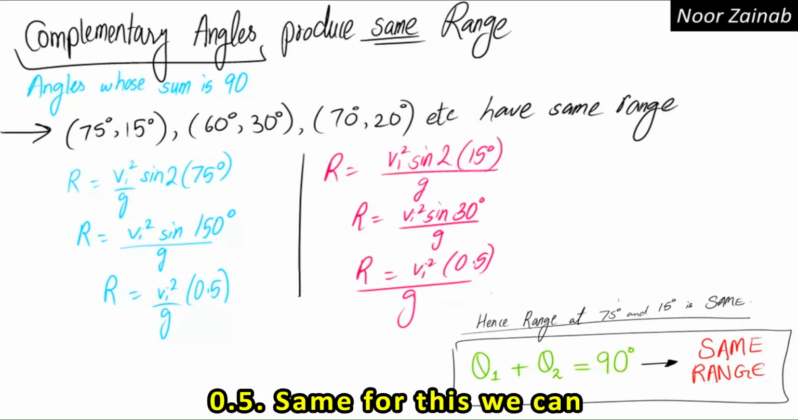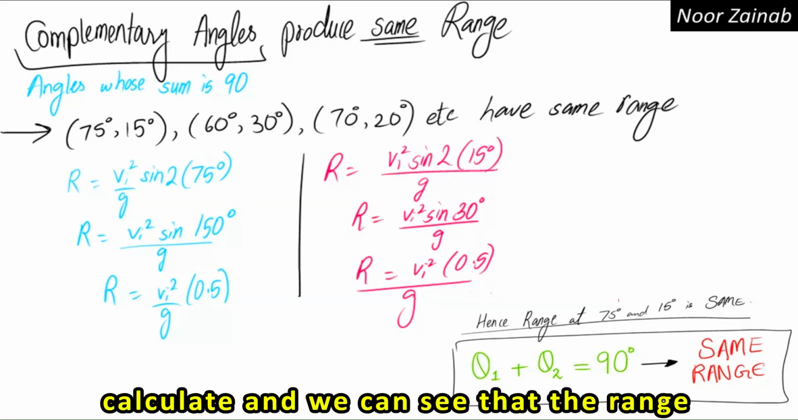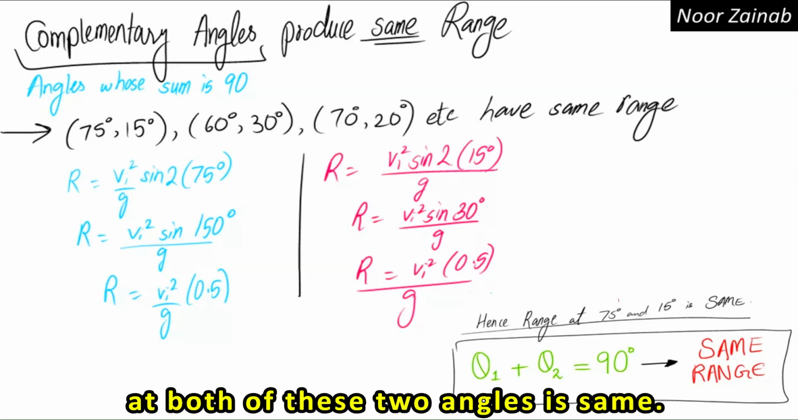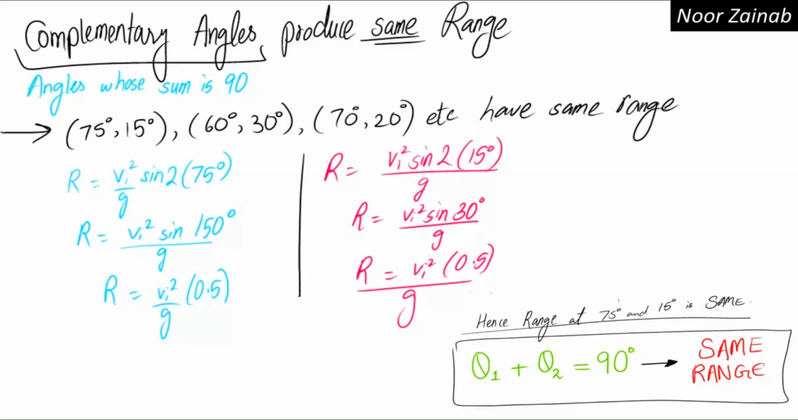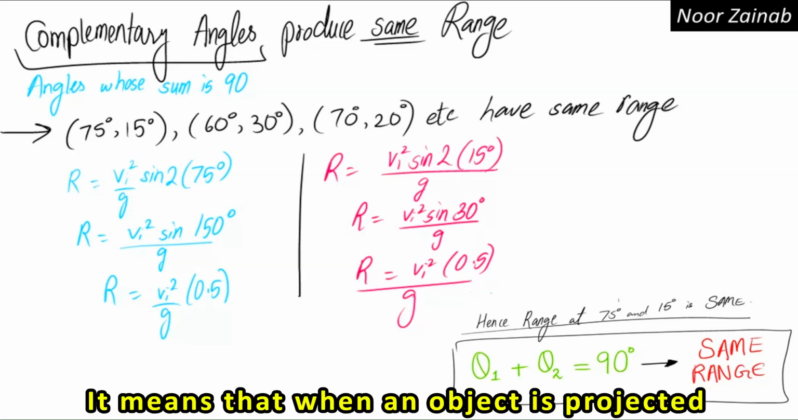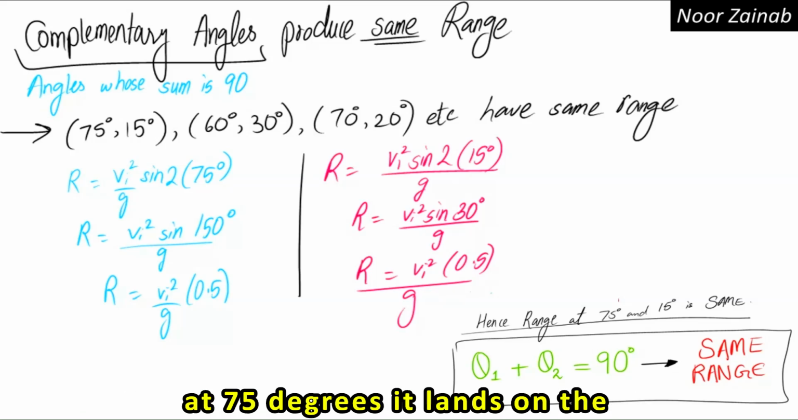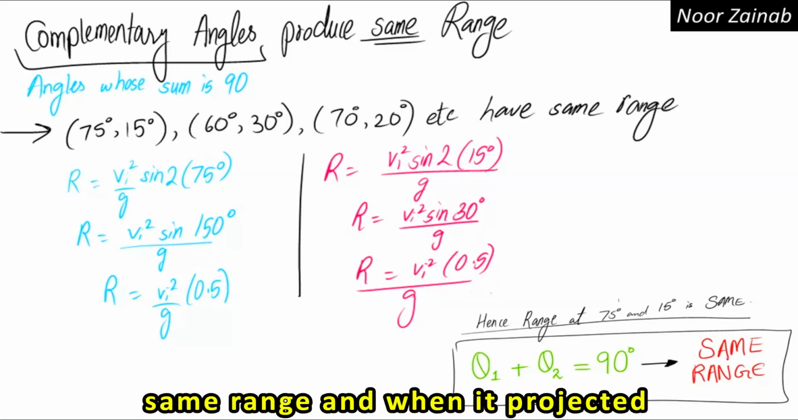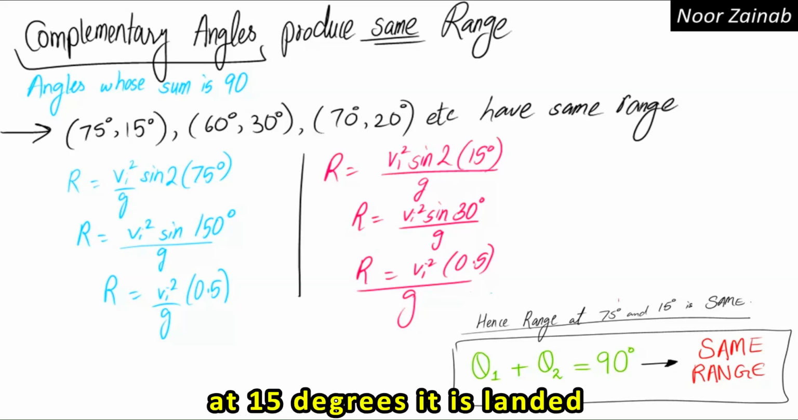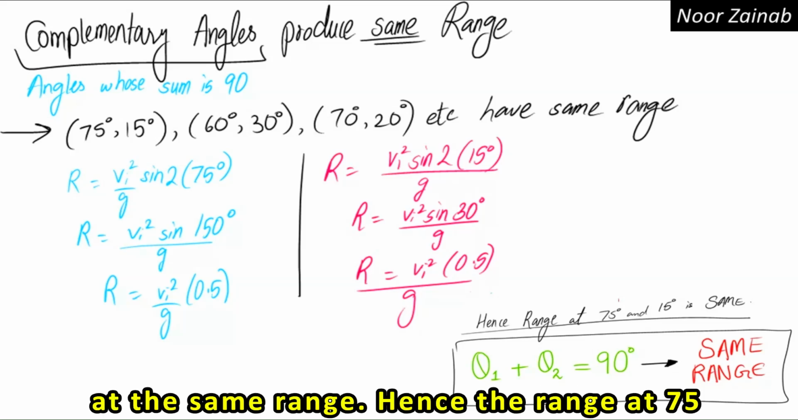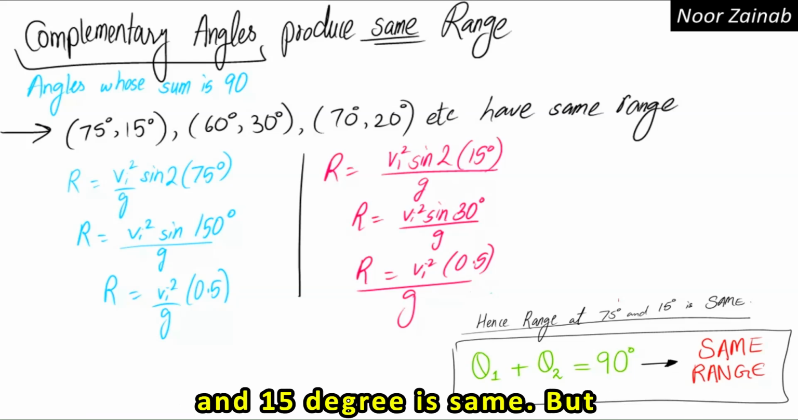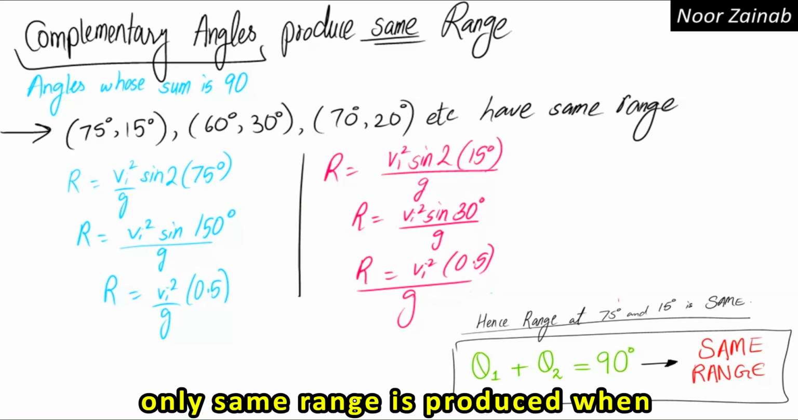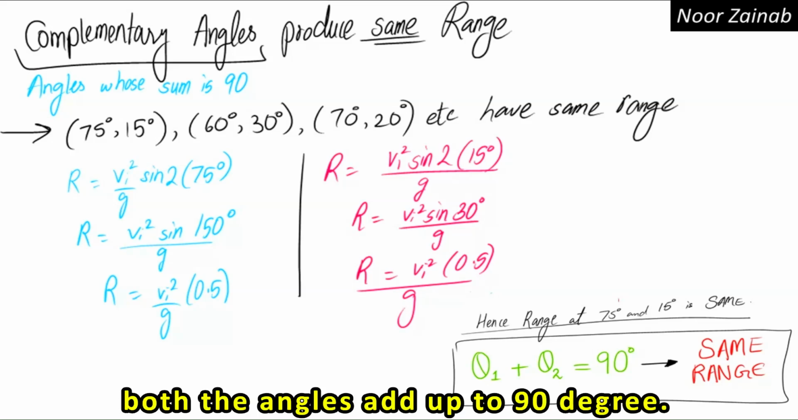Same for this, we can calculate and we can see that the range at both of these two angles is the same. It means that when an object is projected at 75 degrees, it lands at the same range as when it is projected at 15 degrees. Hence, the range at 75 and 15 degrees is the same, but the same range is produced only when both the angles add up to 90 degrees.